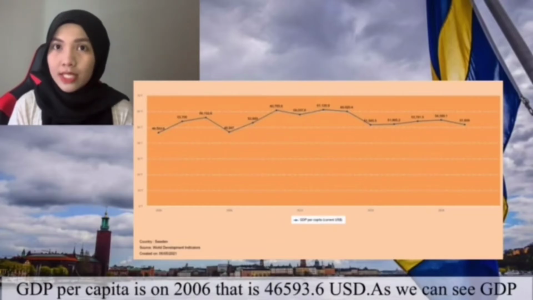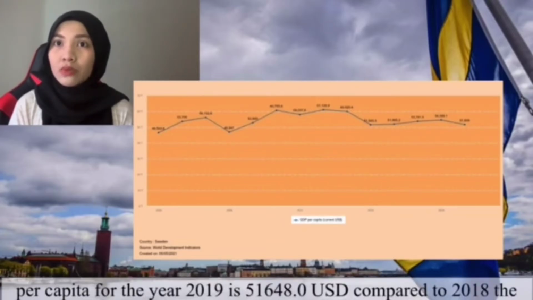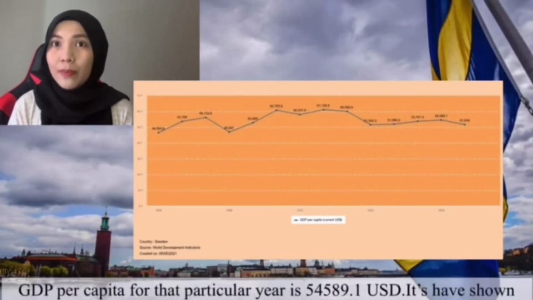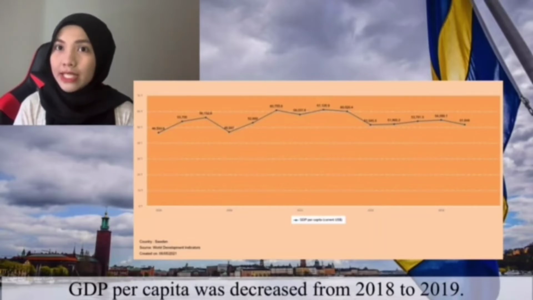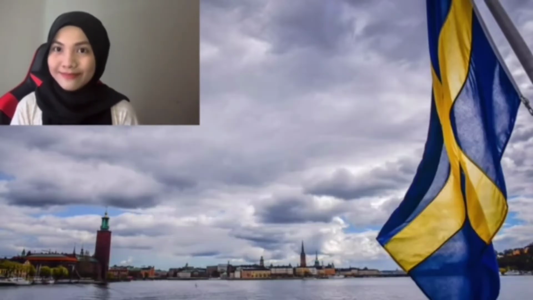As we can see, GDP per capita for the year 2019 is $51,648.0 US. Compared to 2018, the GDP per capita for that year is $54,589.1 US. It has shown that GDP per capita decreased from 2018 to 2019.